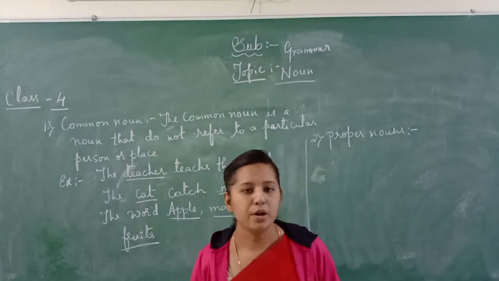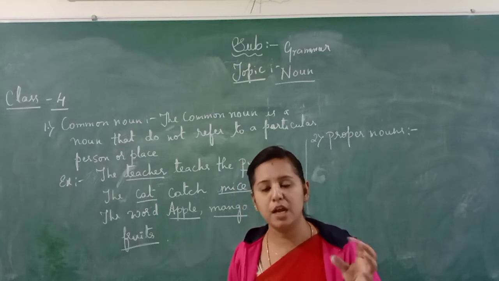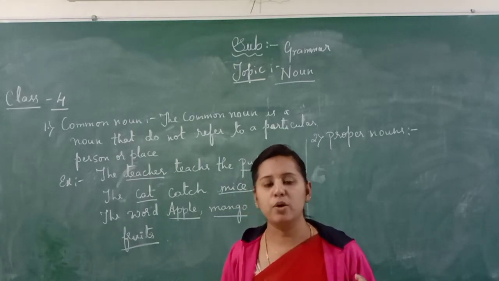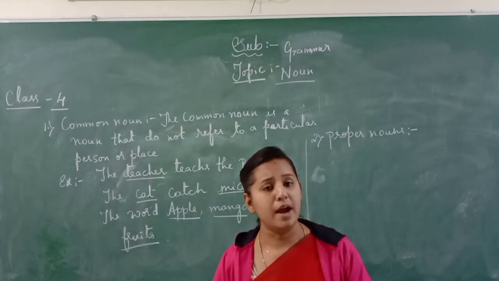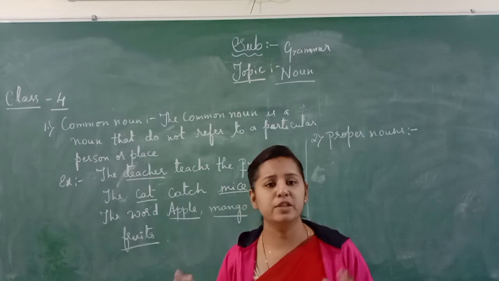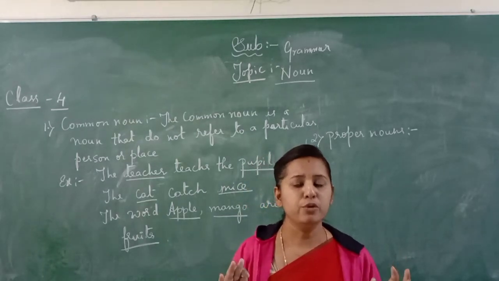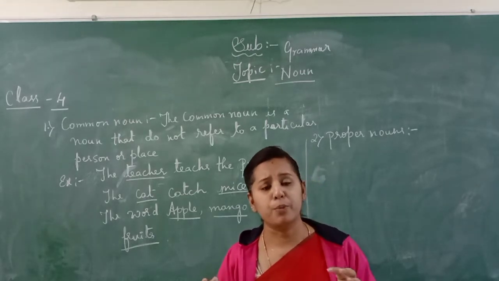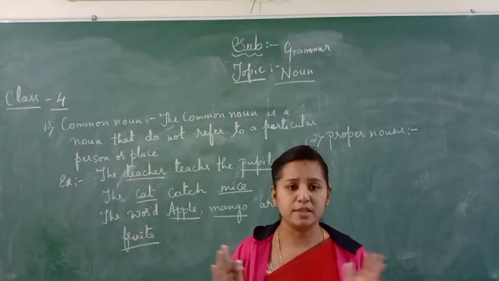A proper noun specifies the name of a particular person or place, and it begins with a capital letter and ends with a full stop in a proper sentence. We have to put the words in the proper order to form a sentence.